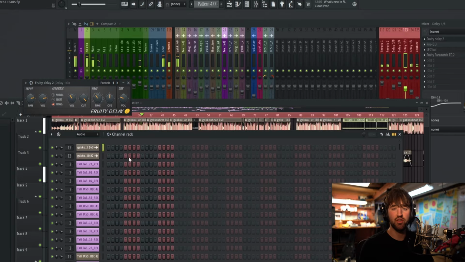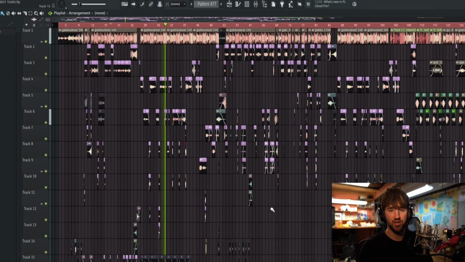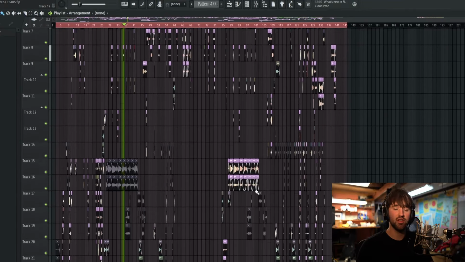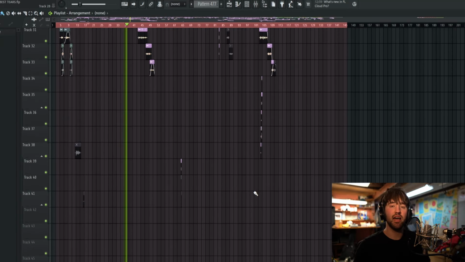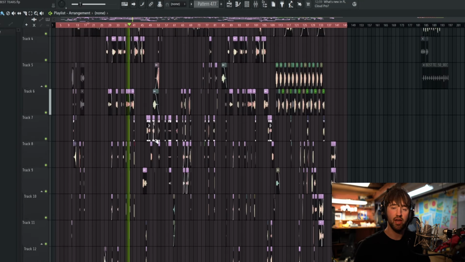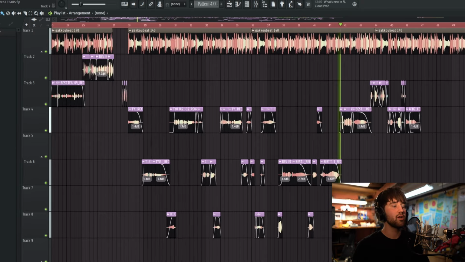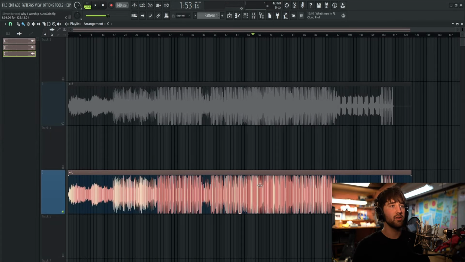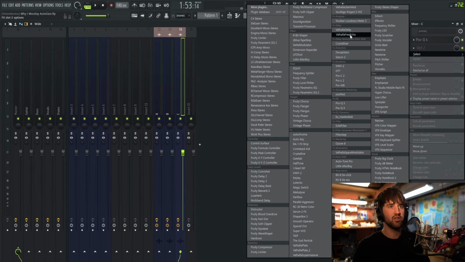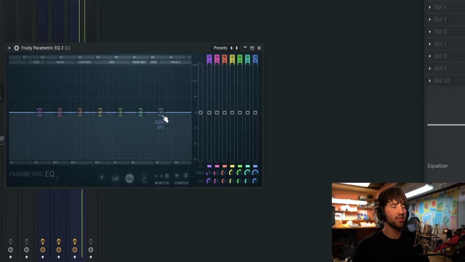You'll get way more straight to the point and spend less time spinning in circles EQing things. If I can help it, I won't use another EQ. It completely removes the louder equals better situation we had earlier. Let me show you why this can be dangerous. We're going to go to Mix C here. We're going to use a parametric EQ. Fruity parametric EQ with no AutoGain. Let's say we think this mix needs more high frequencies. Watch what happens when we try to boost up the high frequencies here.